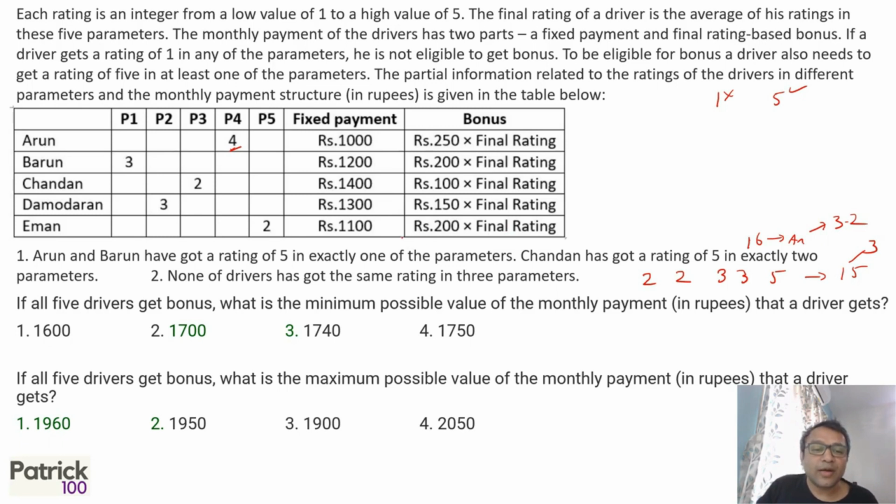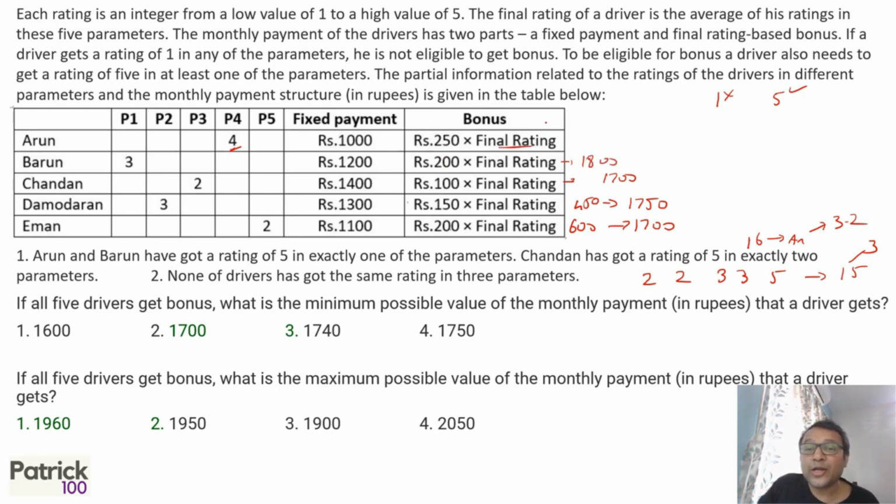So if I look at it, 3 into 200 is 600, 600 plus 1100 becomes 1700, right? If you look at the next, 3 into 150 is 450, 450 plus 1300 becomes 1750, right? Next, 300 plus 1400 becomes again 1700. Then 3 into 200 is 600, plus 1200 becomes 1800.